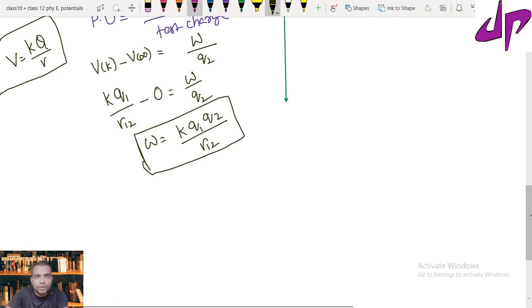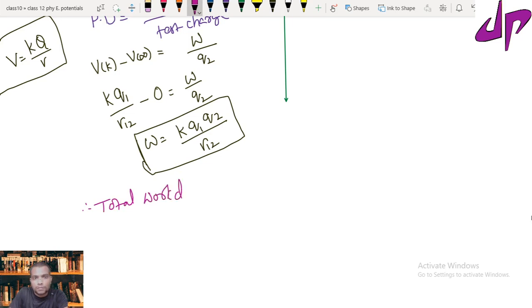Since we need to write it for the system of two charges, the total work done is equal to W1 plus W. W1 goes to 0 and the W value equals K Q1 Q2 upon R12.